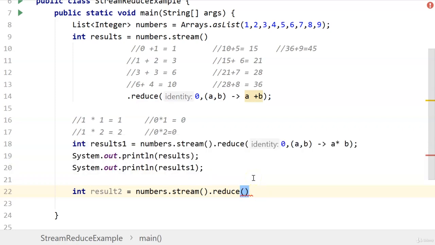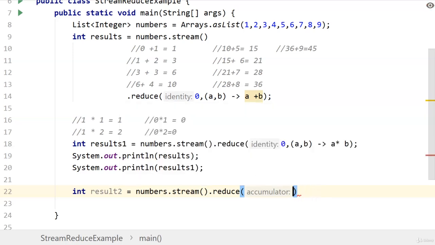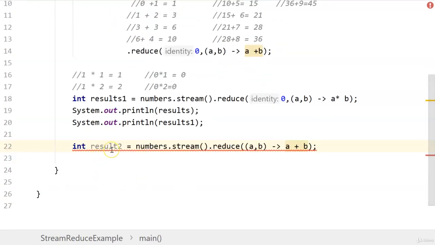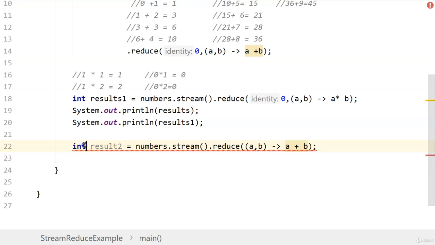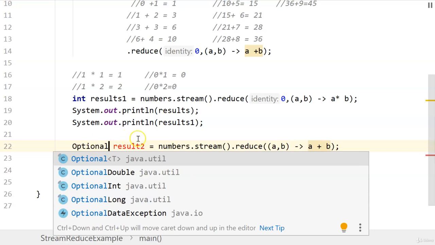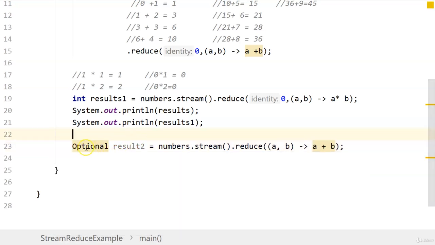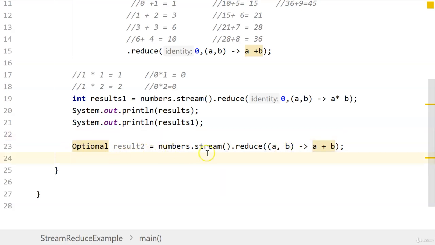So here we'll be doing A plus B. Now it is giving me an error because it returns Optional instead of integer. And what Optional does is it can have a value, or it cannot have a value. So you can define Optional result2 and then the error is gone.